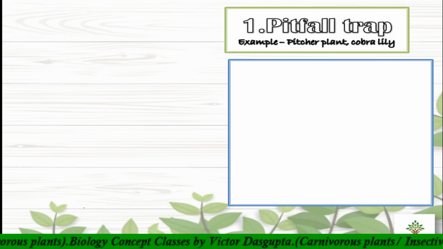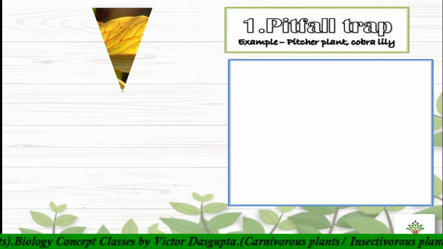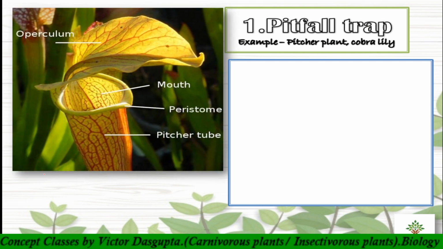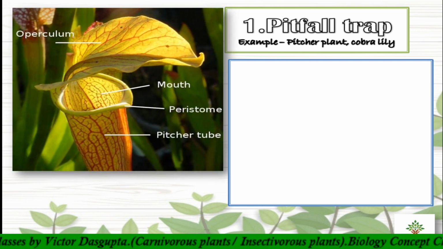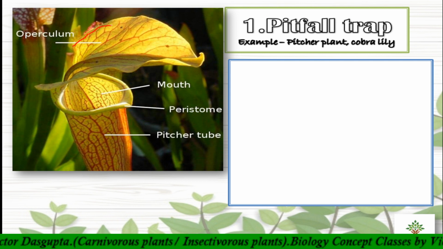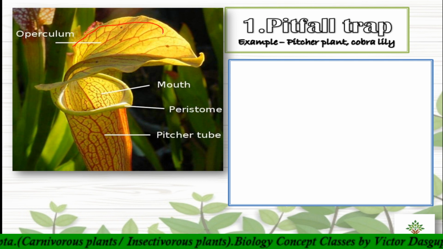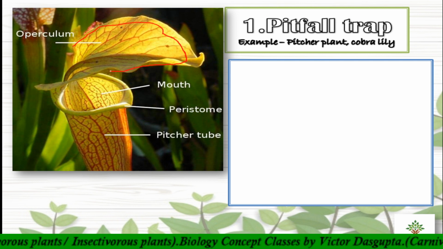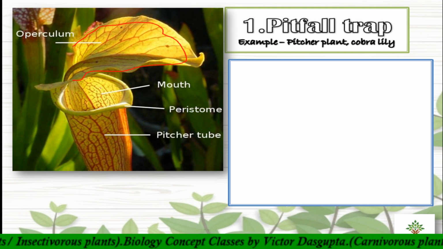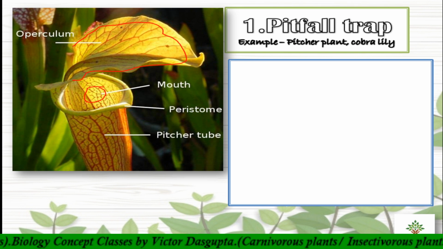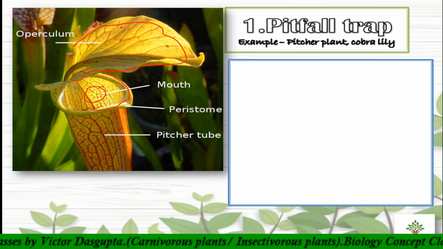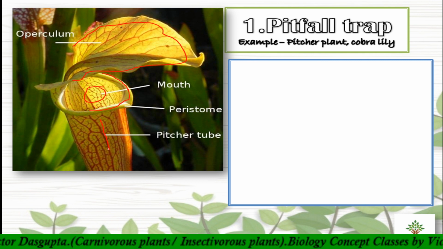First one is the pitfall trap. Examples: pitcher plant and cobra lily. Here you can see the picture. This is cobra lily. This is the operculum, like the hood of a cobra. Cobra is a snake, right? So this is the mouth, the opening. In the margin of the mouth you can see the peristome, and this is the pitcher tube or pitcher funnel, where the insect will enter.